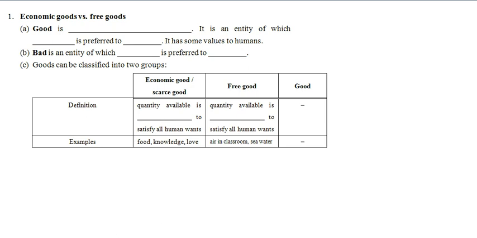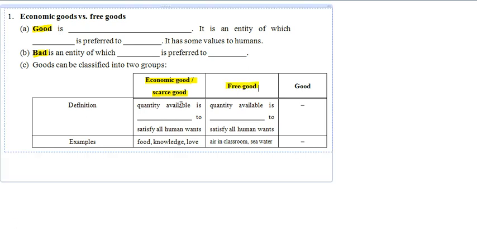There are 4 things we have to learn. The first one is good. The second one is bad. The third one is economic good, or sometimes we call it scarce good. And you can see that the word scarce is actually the adjective of the term scarcity that we have learned in the previous lesson. The last one is called free good.